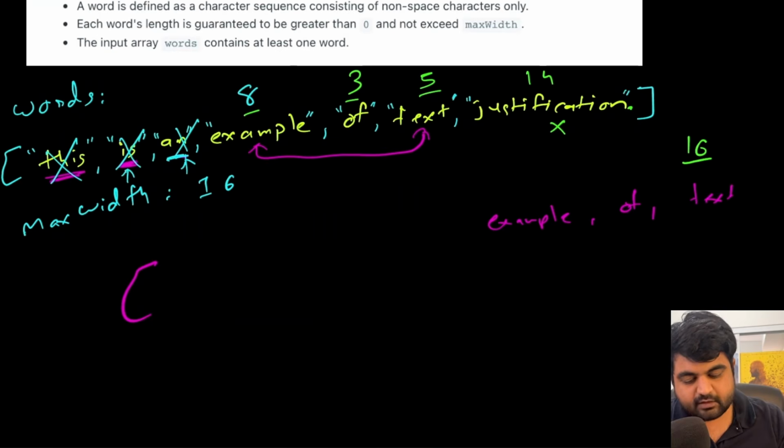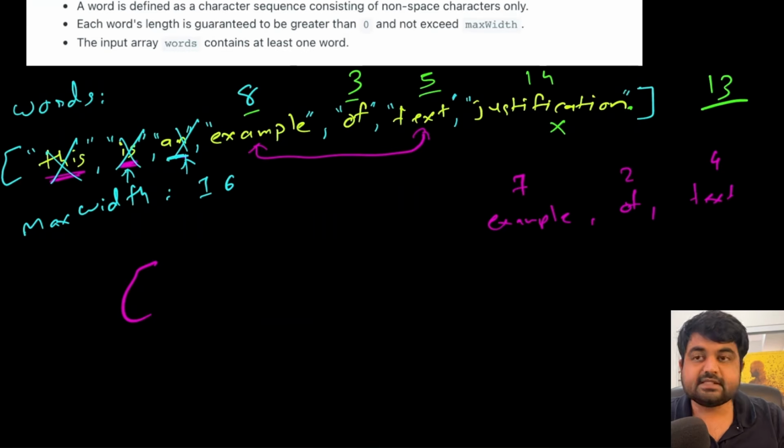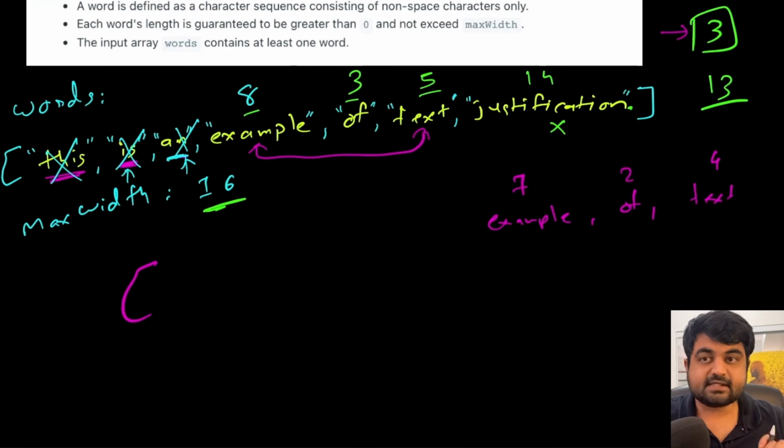But now we are not going to include spaces for now, because we will have to do that calculation. So now this is 7 characters, this is 2 characters, and this is 4 characters. If we do the sum, we get 13, which means, since the maximum width we need is 16, we still have 3 extra spaces that we have to distribute. But now this is not an even number of spaces, it is an odd number of spaces, so we will have to divide.